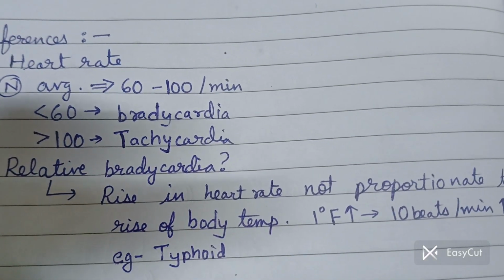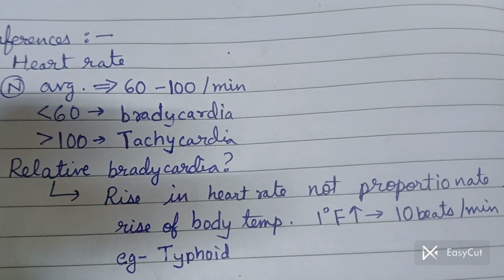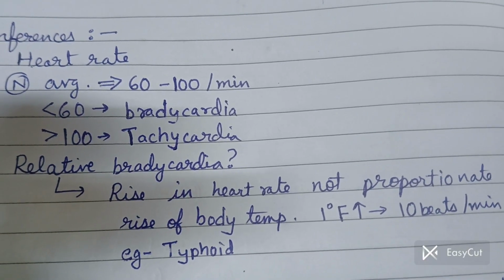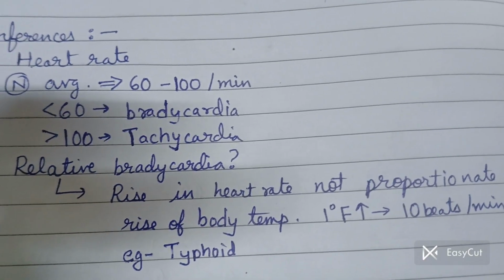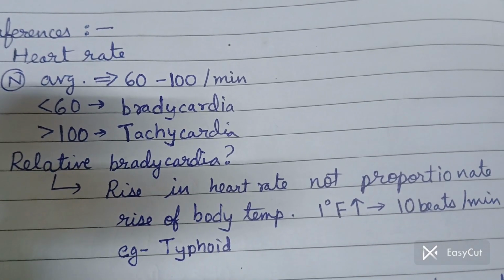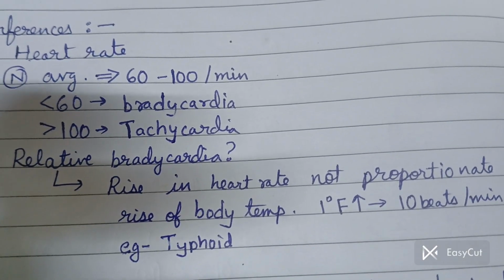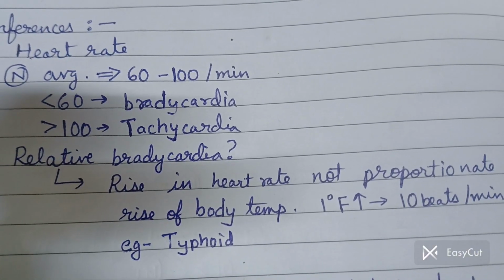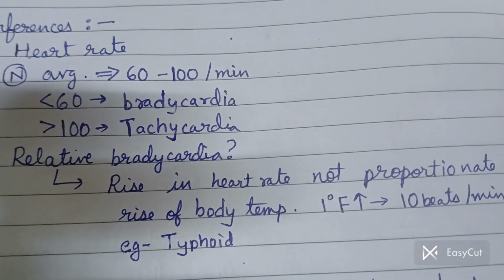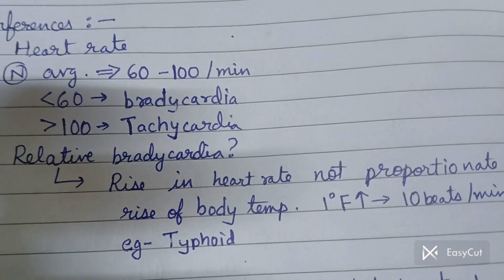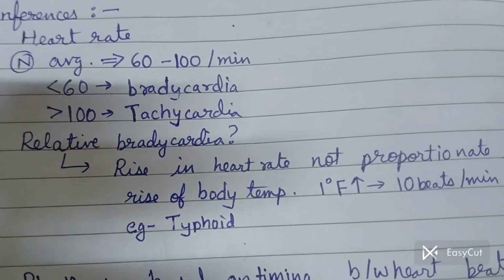But in case of relative bradycardia, instead of 10 beats per minute, there may be a rise of only something like 6 or 7 beats, which is less than the normal. So you can say it is a condition of a fever in which the heart rate is increasing but not to the extent that is expected. It is seen generally in conditions like typhoid.